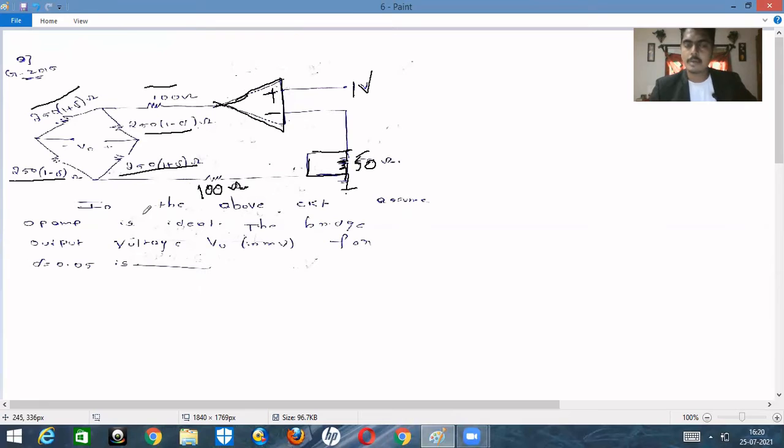So since it is negative feedback and the operational amplifier is ideal, that is gain is infinite, we can easily apply virtual ground concept.